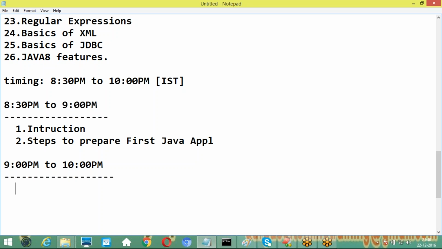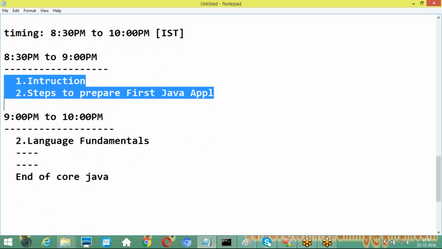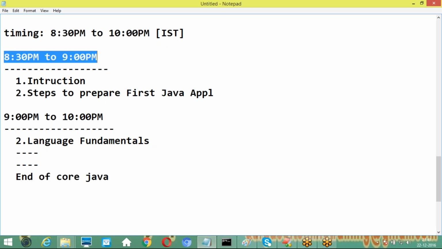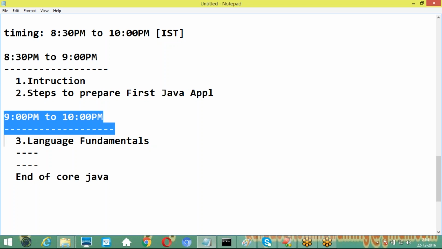Right, the third topic is available there, no? Language fundamentals onwards, up to the end of core Java, I will discuss in this timing. Yes, try to understand it. The first 2 topics I will discuss from 8:30 to 9 p.m., and from the third topic onwards, the total core Java content, I will discuss from 9 to 10 p.m. This is our plan.